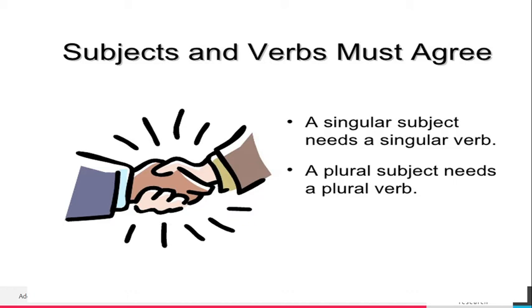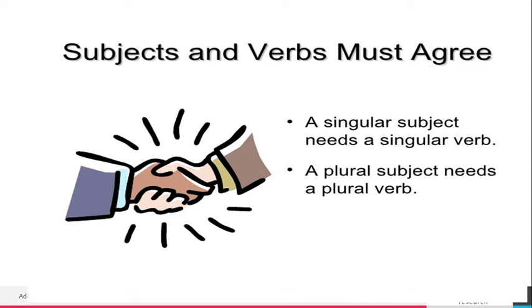So subjects and verbs must agree. Subject and verb must agree. When the subject and verb agree, the sentence is correct and meaningful. A singular subject needs a singular verb.